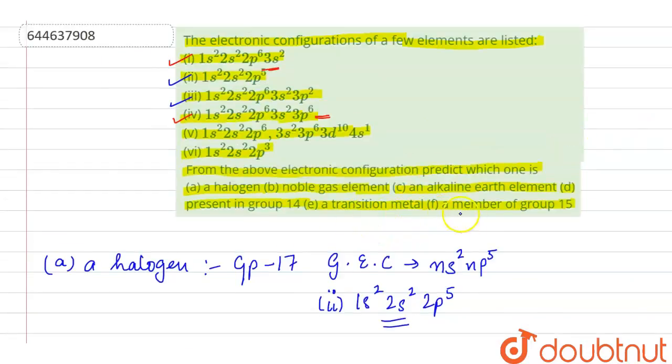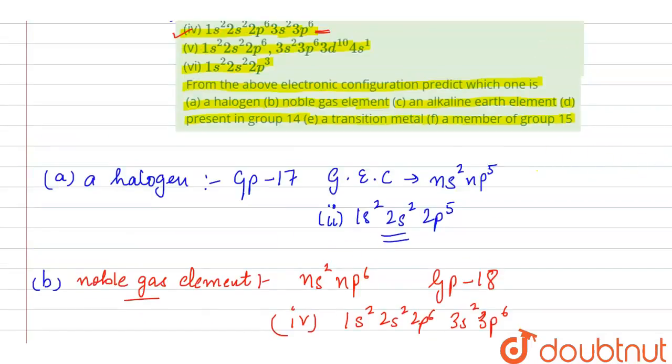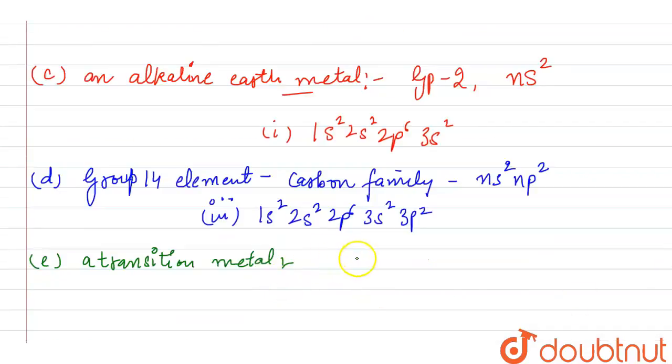Now E part is a transition metal. A transition metal has an electronic configuration (n-1)d1 to 10, ns1 to 2.